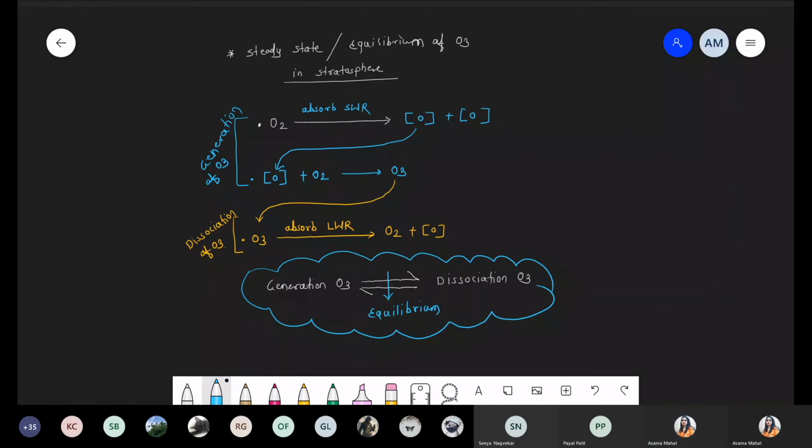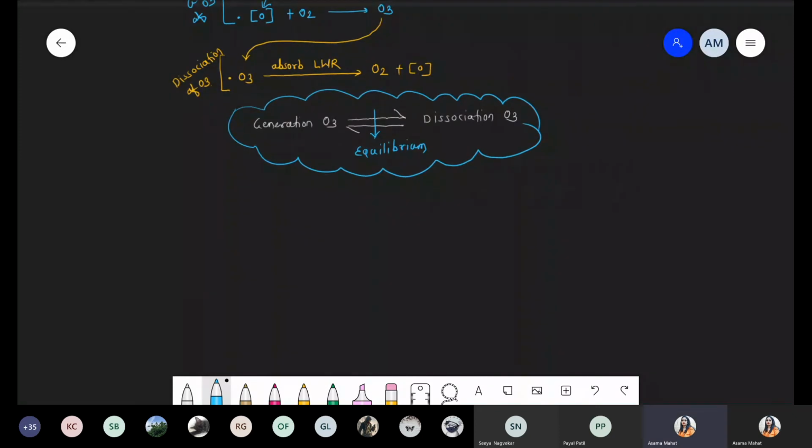Okay, very good. So now the next point we are talking about is ozone depleting substance, ODS, and from here NEET questions are made. Write down the title.